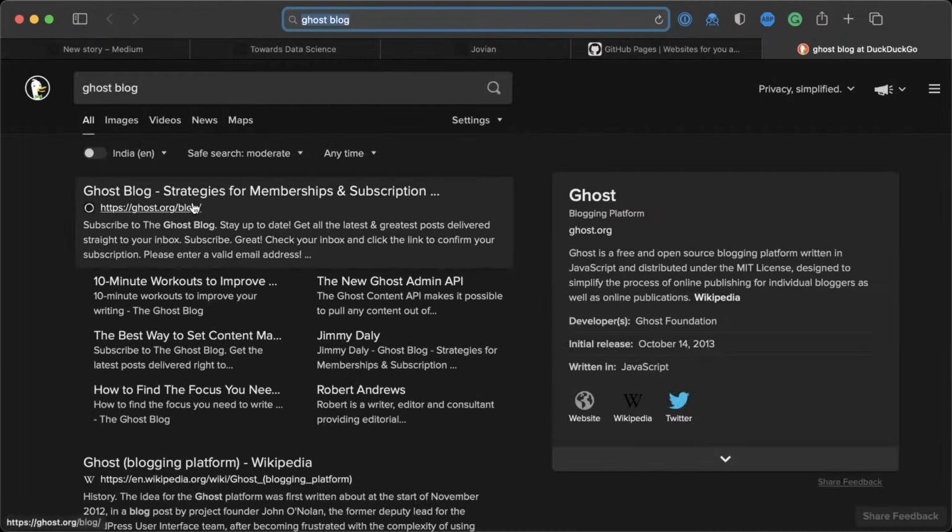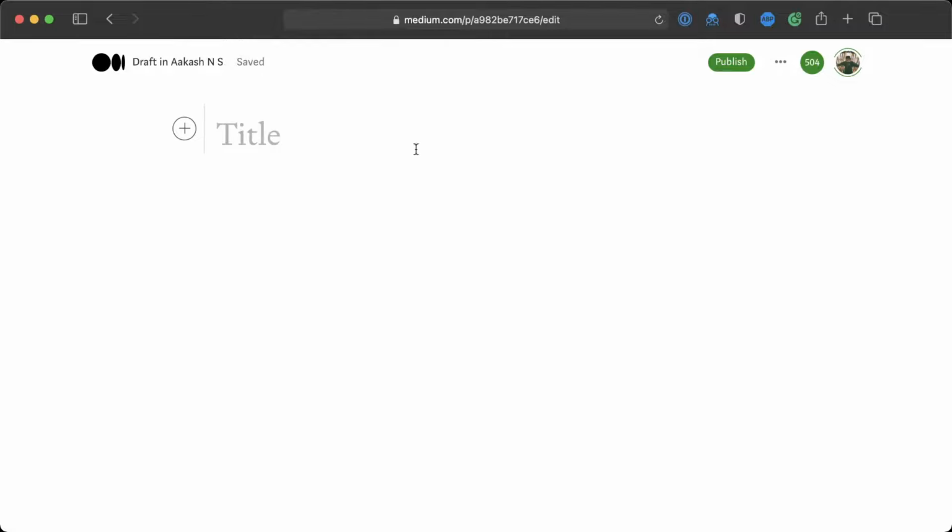So Ghost is a great option, but you will have to set it up on your own server. So there are a bunch of additional steps involved there. Now, if you just want to take your project and share it online with people, just go to medium.com, sign in with Google and click Write Story and start writing. Okay. So I'm going to use Medium, but you have all these other options as well.